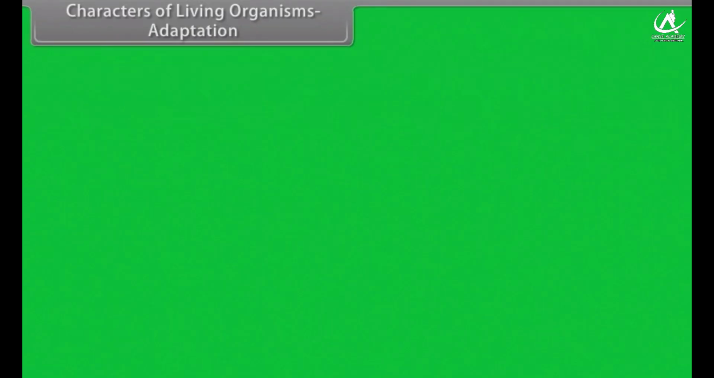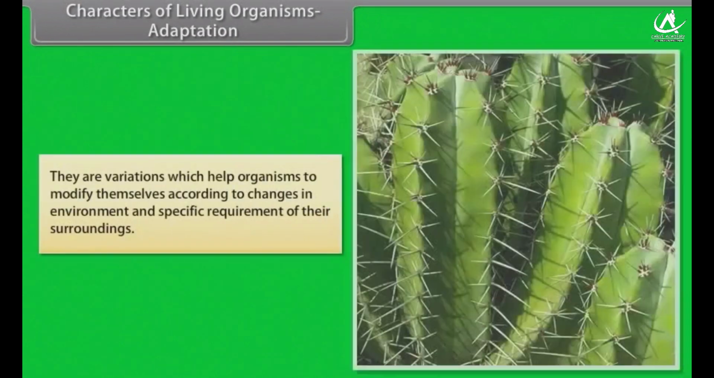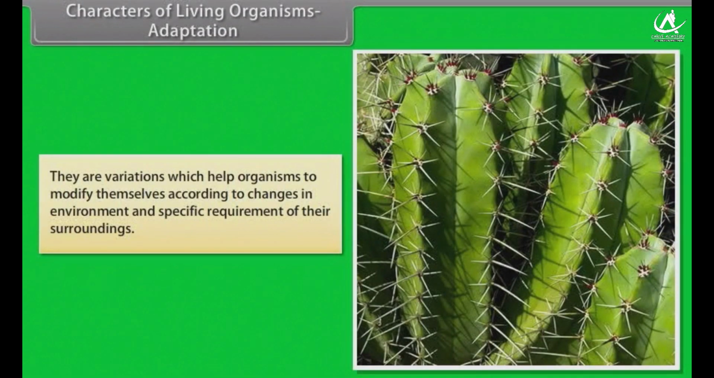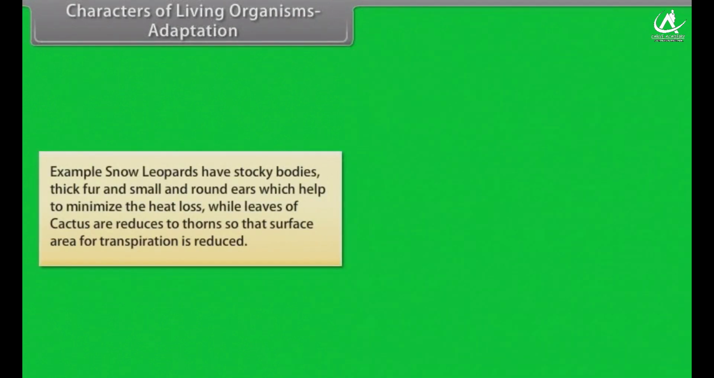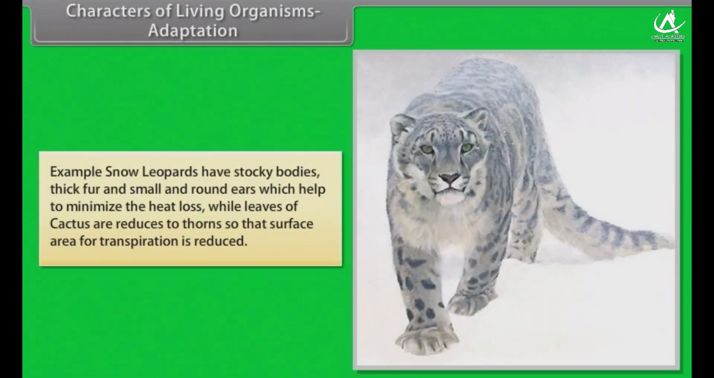Characters of living organisms. Adaptation. They are variations which help organisms to modify themselves according to changes in environment and specific requirement of their surroundings. Example: snow leopards have stocky bodies, thick fur, and small and round ears which help to minimize the heat loss, while leaves of cactus are reduced to thorns so that surface area of transpiration is reduced.